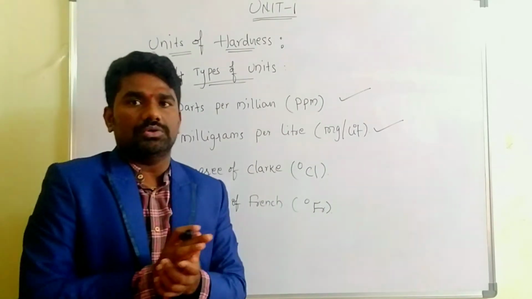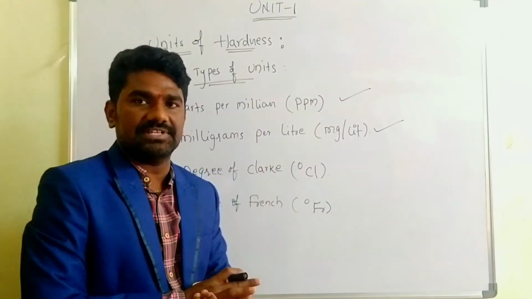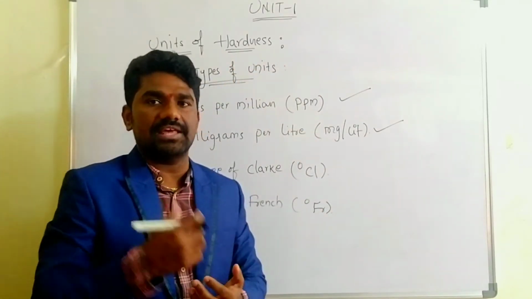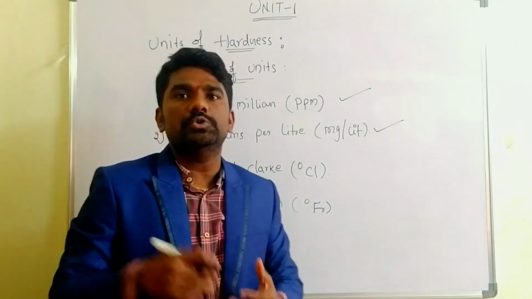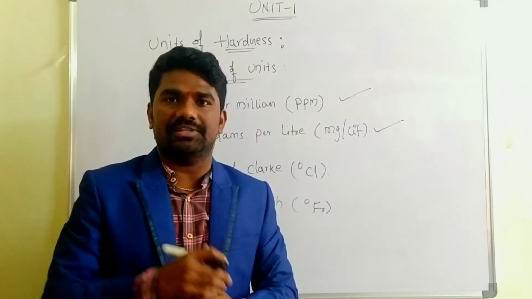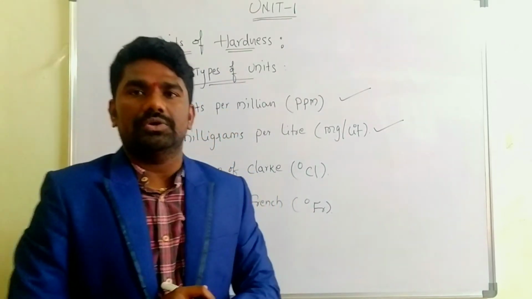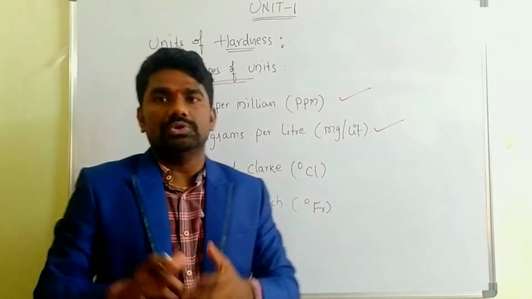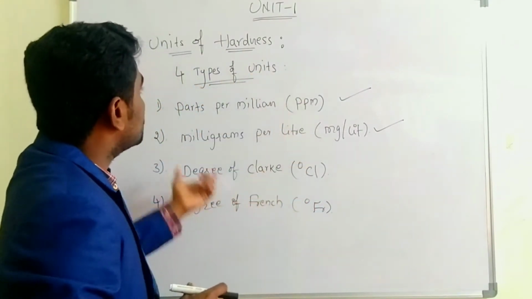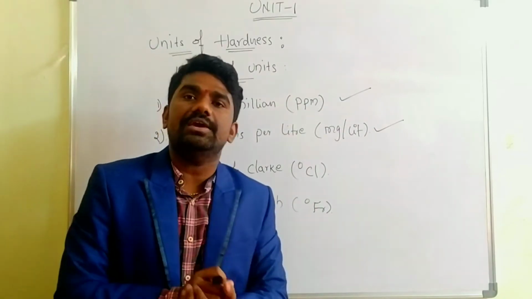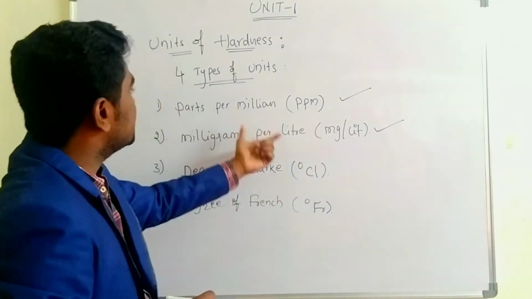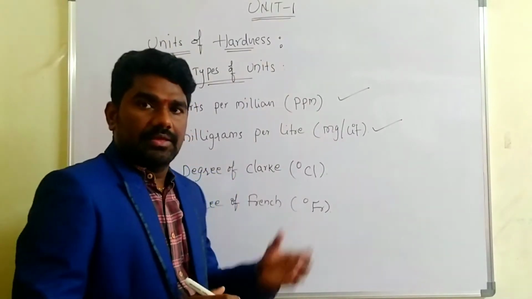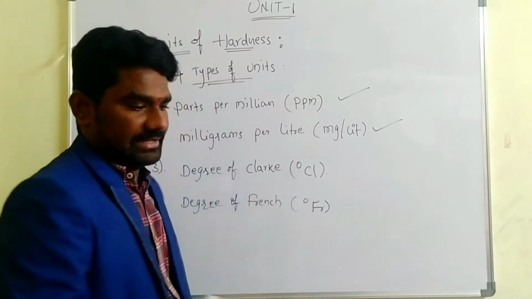But you have to know all four units. In the examination, they can ask how many types of units are present to express the hardness, and what are they. Then you need to write all four units. But usually we are using the first two units, that is ppm and mg per liter. We'll discuss one by one in detail.